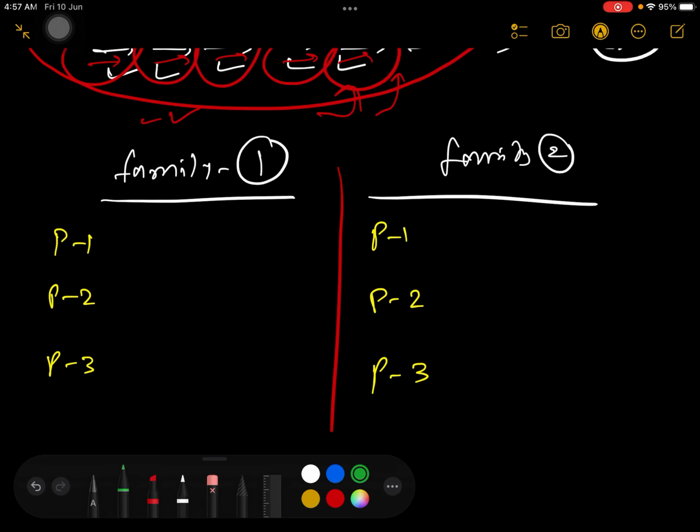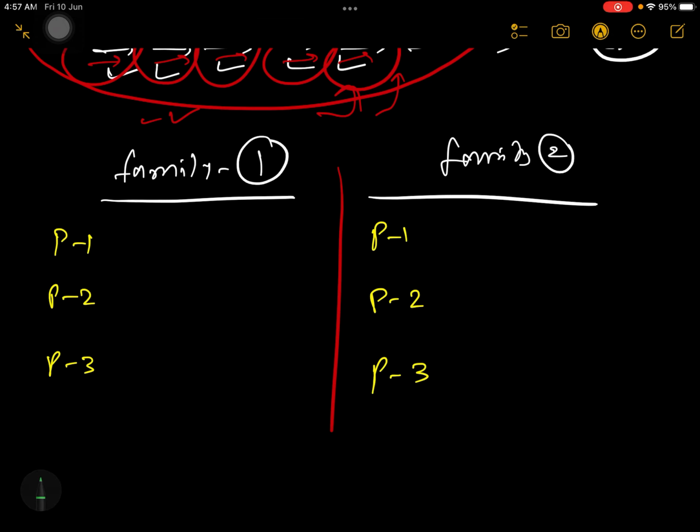Now suppose person 1 is earning 100 rupees per day. PD means per day.